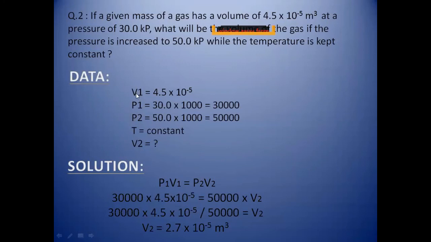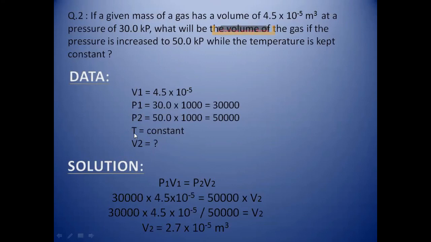So the data of this numerical will be: V1 is 4.5 into 10 to the power minus 5, which is given, and the pressure is 30.0 kilopascal. As you can see, in the numerical we have kilopascal, so we have to change kilopascal into pascal, and that's why we multiply by 1000. Again, the second pressure is given in kilopascal, so we multiply it by 1000 as well, and these are the pressures in pascals.